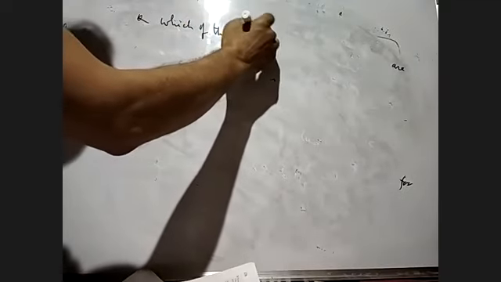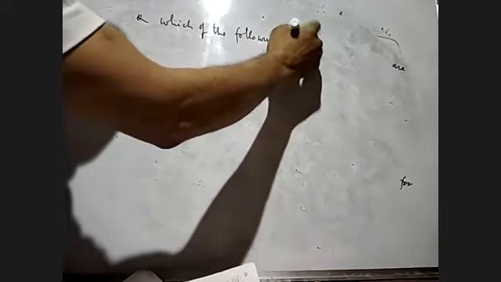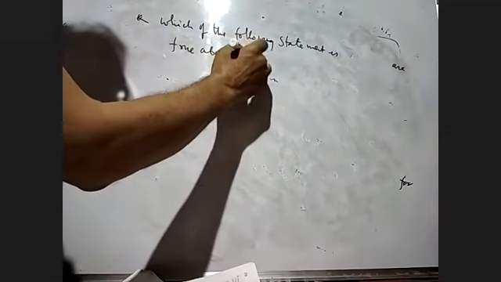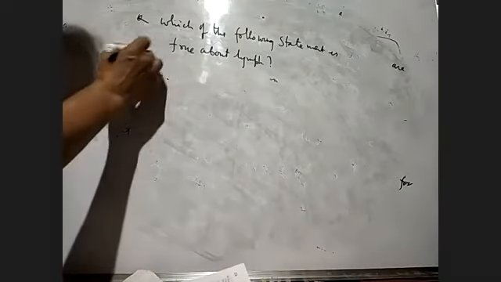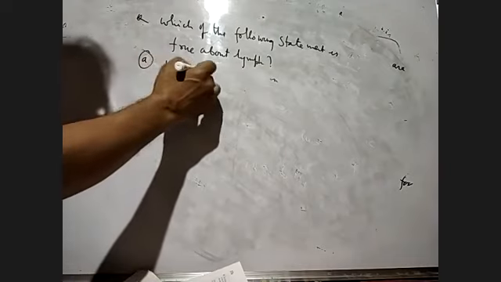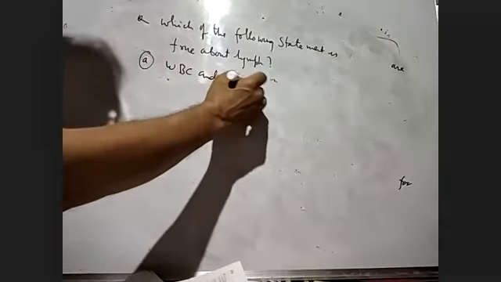Now, which of the following statements is true about lymph? Number A we can write there: WBC and serum.